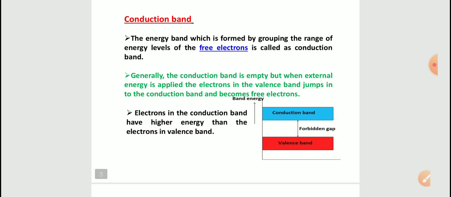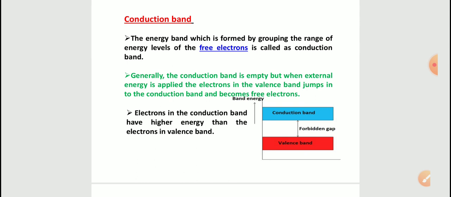Next band is called the conduction band. So now, what is the conduction band? This is again another energy band which is formed by grouping the range of energy levels of the free electrons, and is called the conduction band. These free electrons we can understand in the next sections. Free electrons are nothing but those which are responsible for the conduction in the materials. So those are called free electrons, also called conducting electrons. Okay, so in the conduction band these free electrons exist. So this band is called the conduction band.